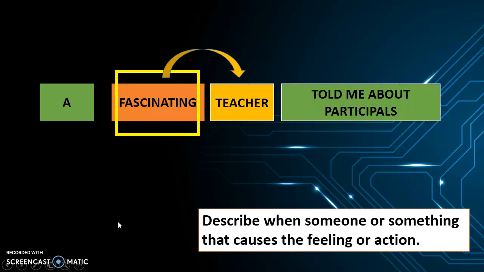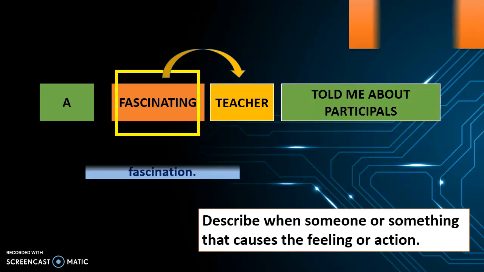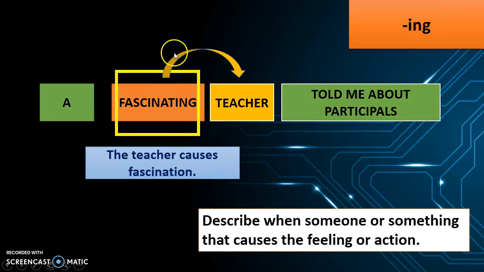A fascinating teacher told me about participles. Here we have fascinating, with the ing form. That word is describing the noun teacher. What kind of teacher? Fascinating. Why did I choose to use ing?